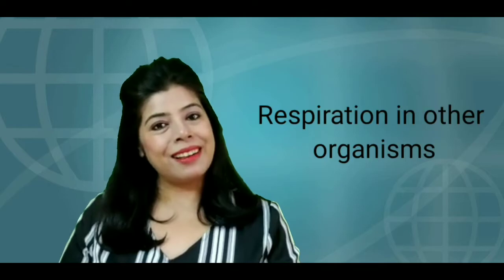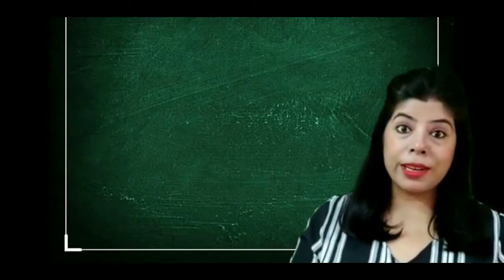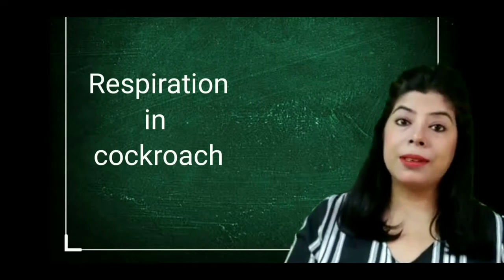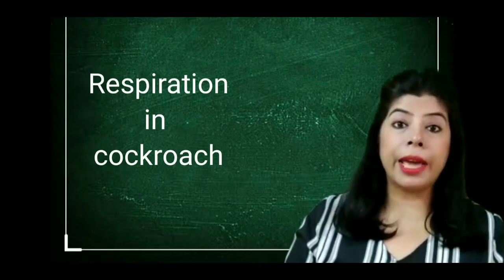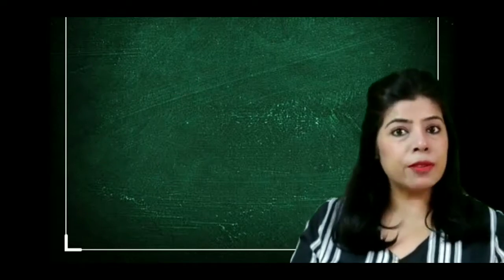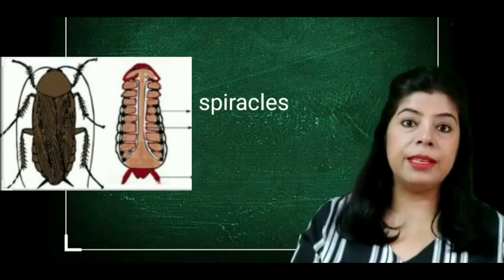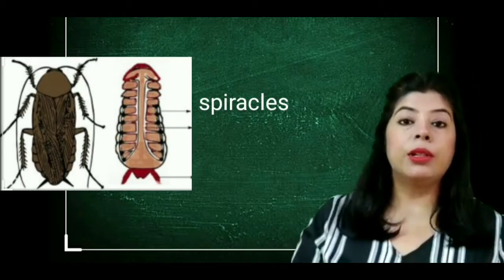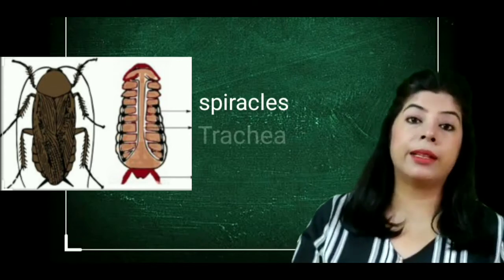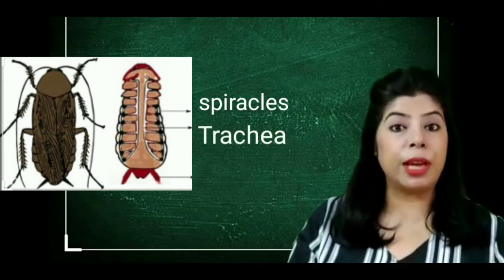So let's start. The first organism which we will discuss is cockroaches. Cockroaches come under insects and they have a very hard exoskeleton. In case of cockroaches, they do not have lungs. So how does the breathing go on? We will see this. Cockroaches have small holes on the side of the body and these are called spiracles. Now these spiracles extend inside the body into tubules called the trachea.